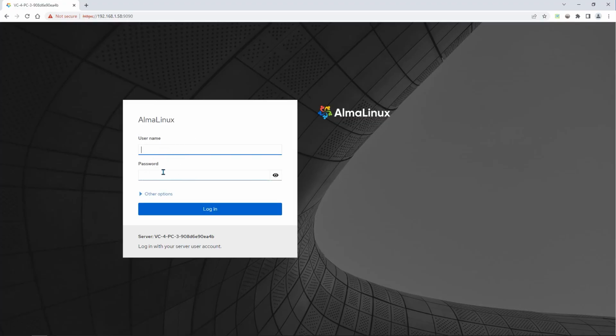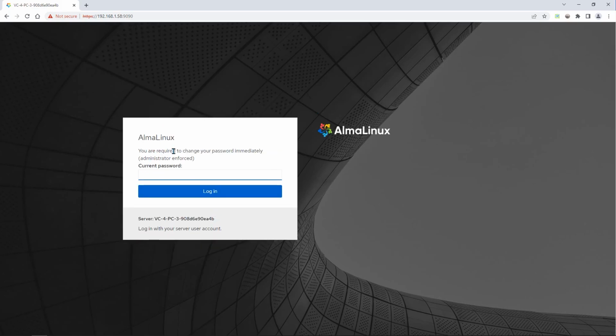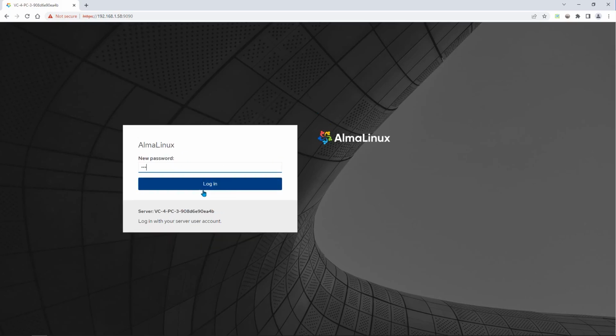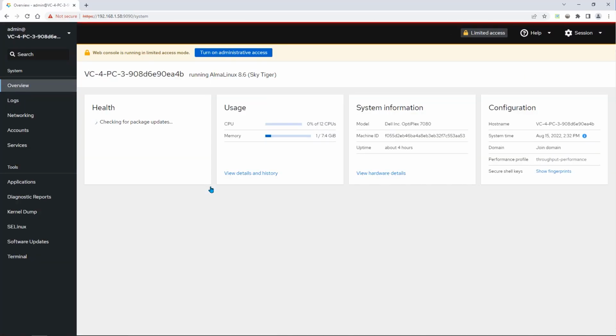Next, we will enter our Linux username and password. By default, these are both set to admin. A prompt will display so that you can change your password, then press Login. We can now see the overview page.